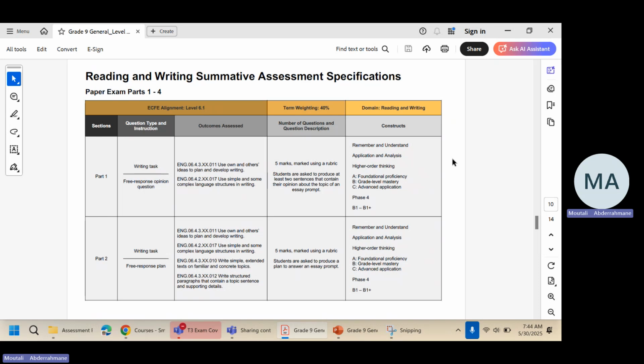If you do that, you get 5 marks. And the second part is to write a plan for the writing prompt for the essay. Not an essay here, it's just a plan. Make a plan. You could use a mind map, you could use an outline style, you could use any outline style you've been trained to use. You write a plan for the topic, covering the key points in the question, and you get 5 marks for that.